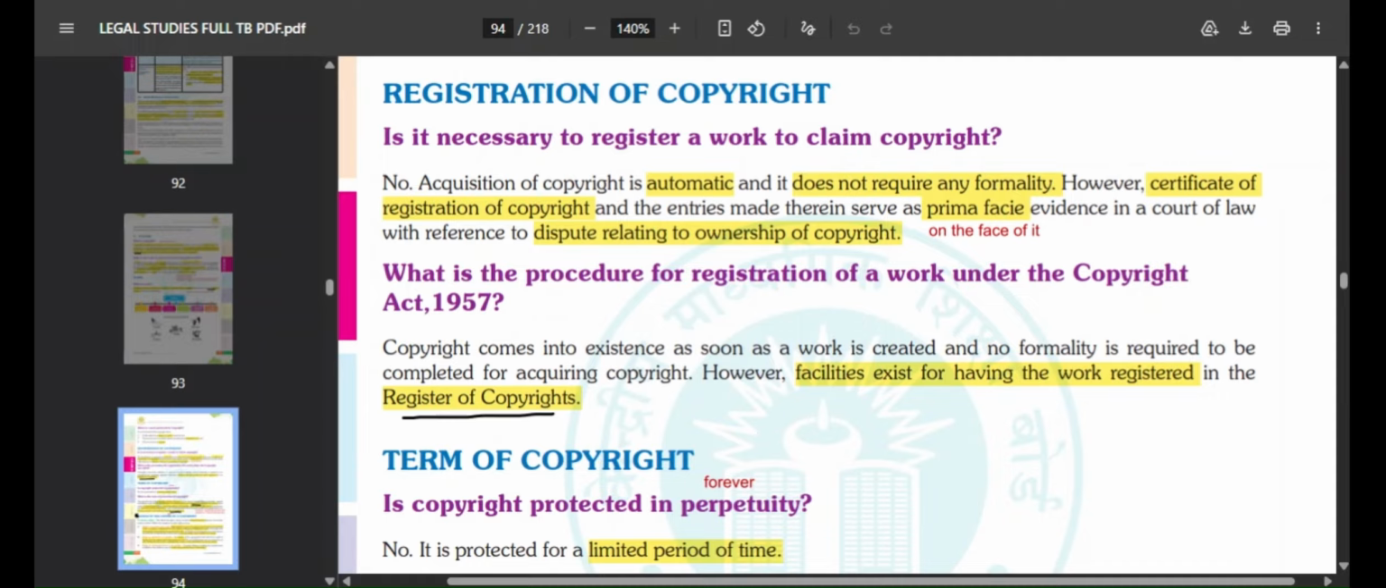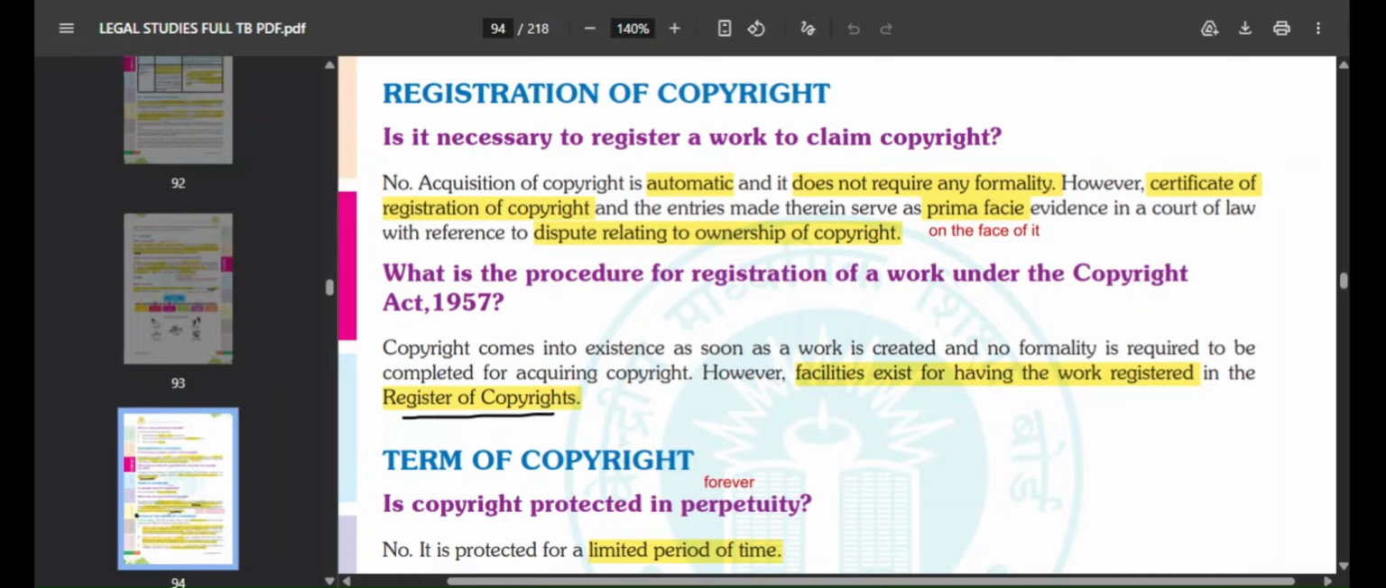In future, if someone says, no, this is my copyright, I have done this work, I deserve this copyright, and a dispute arises, how can you prove who is right and who is wrong? So there it becomes, I'm not saying mandatory, but it becomes evidence, if you have a certificate of registration of copyright.